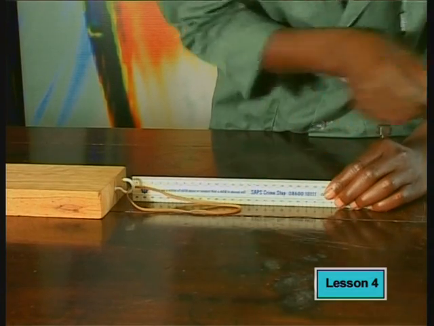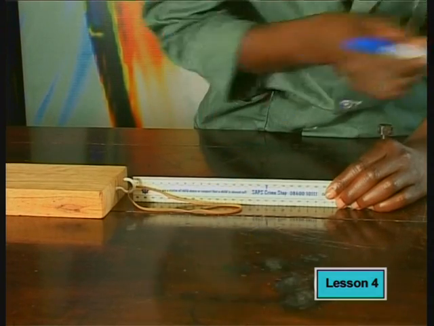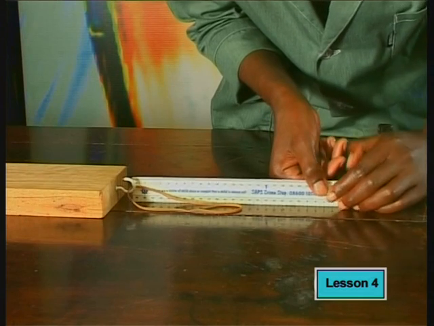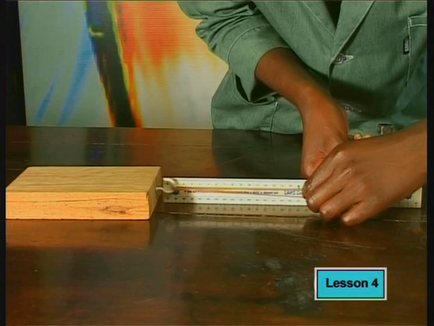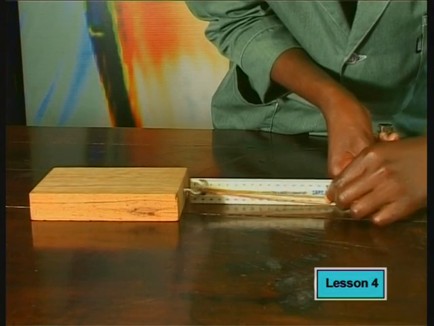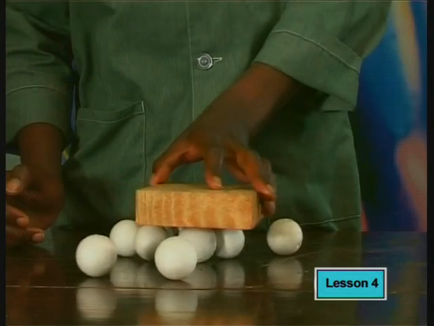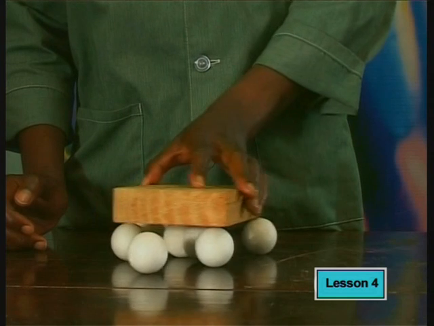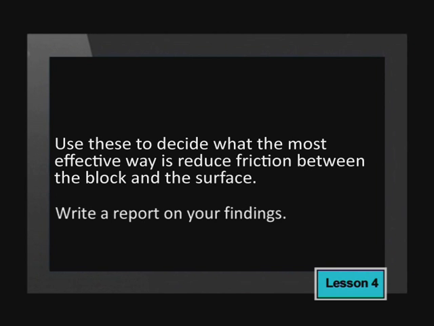It is useful to mark the unstretched length of the rubber band on the ruler. Put the block on the tabletop and stretch the rubber band until the block starts to move. Mark the length of the rubber band on the ruler. Measure the stretch of the band. Repeat this procedure a couple of times to get the average stretch of the rubber band when the block starts moving. Try different ways of reducing the friction on the tabletop. Take readings of the amount of stretch of the rubber band under these changed conditions and use these to decide what the most effective way is to reduce friction between the block and the surface.